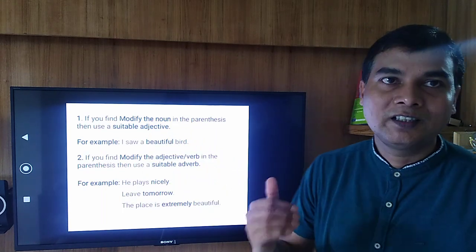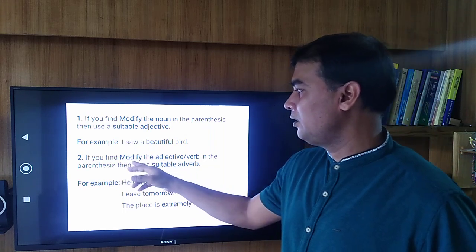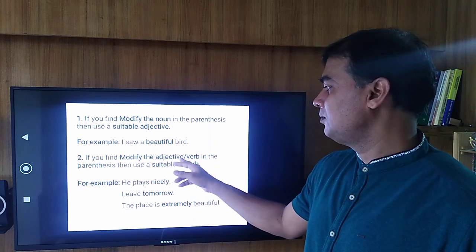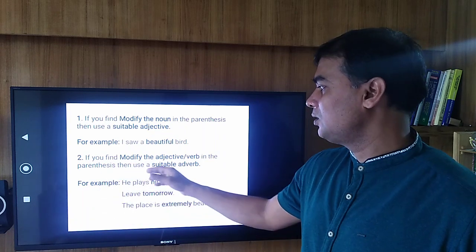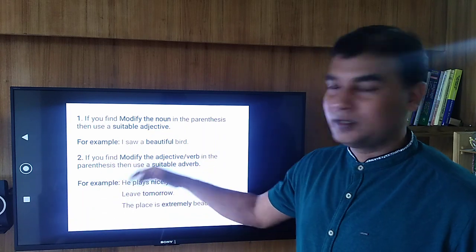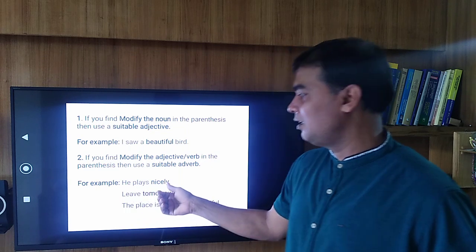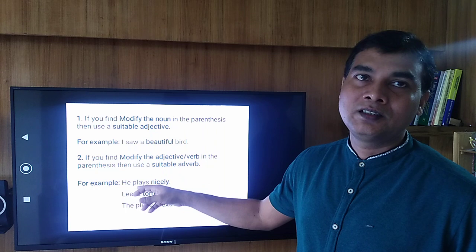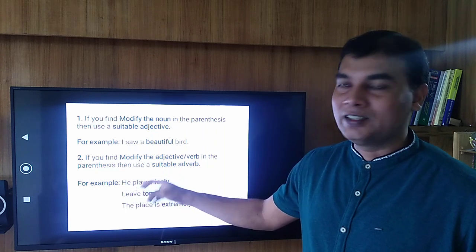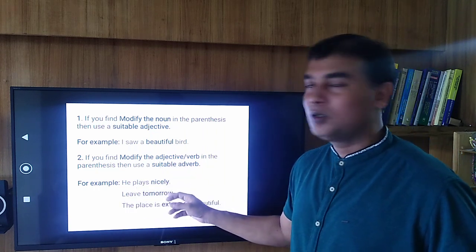Technique 2. If you find modify the adjective or verb in the parenthesis, that means in the bracket, then use a suitable adverb. For example, he plays nicely. Here nicely is an adverb, it is modifying the verb plays. Leave tomorrow.